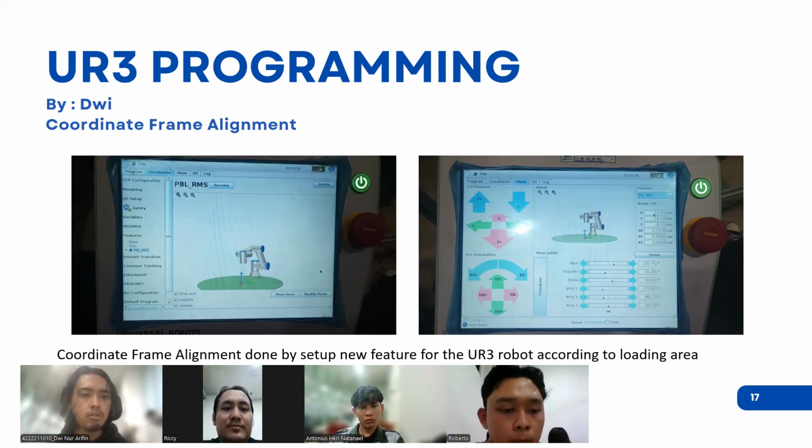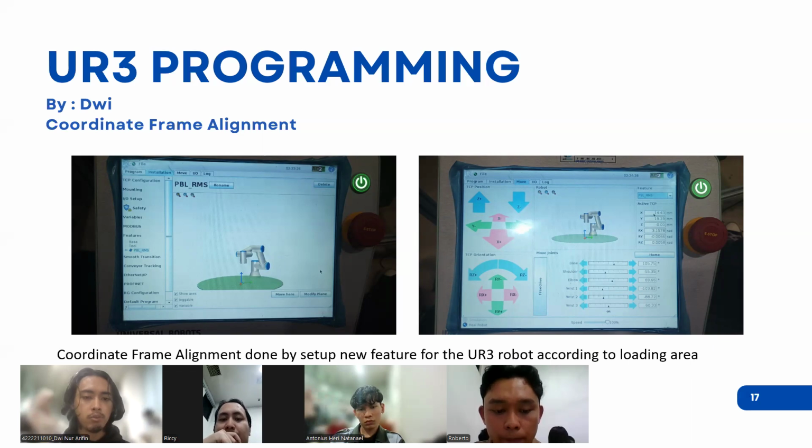Okay, now we get to the UR programming side, and I am responsible for this part. First thing first, I need to do coordinate frame alignment. This is the process of aligning the coordinate system between the robot and the camera. Here is the figure captured from the Polyscope teaching pendant.